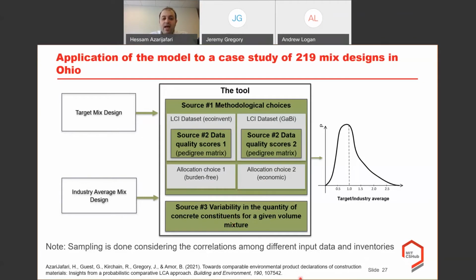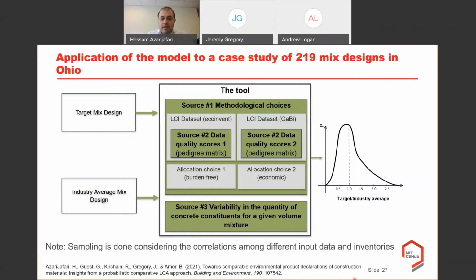And all this sampling method was done in a consistent way, and the correlation among samples, among different products and two different alternatives was definitely considered in this study, not to overestimate the uncertainty, meaning that if we consider the EcoInvent database for calculating the environmental impacts of the target mixed design, we definitely assign the same database for that specific run to calculate the industry average mixed design.